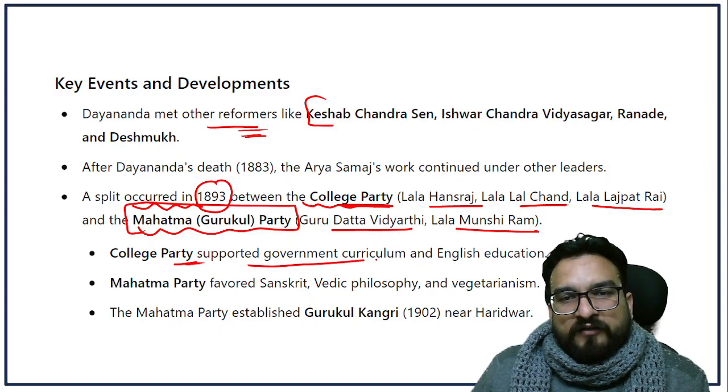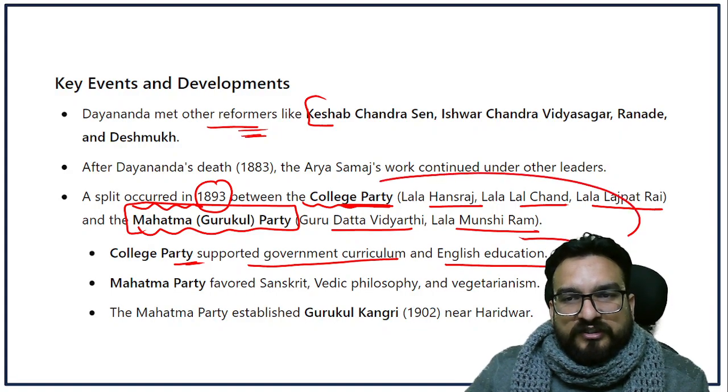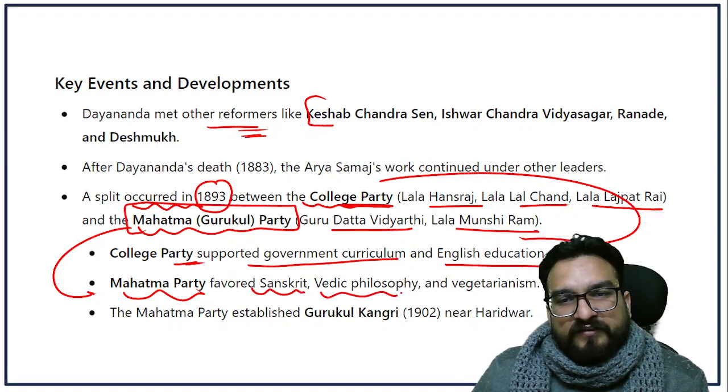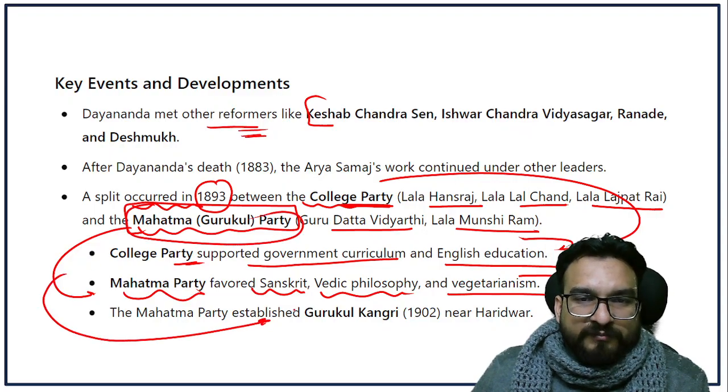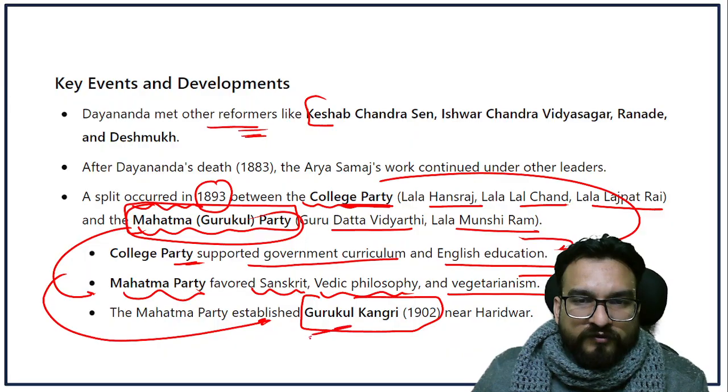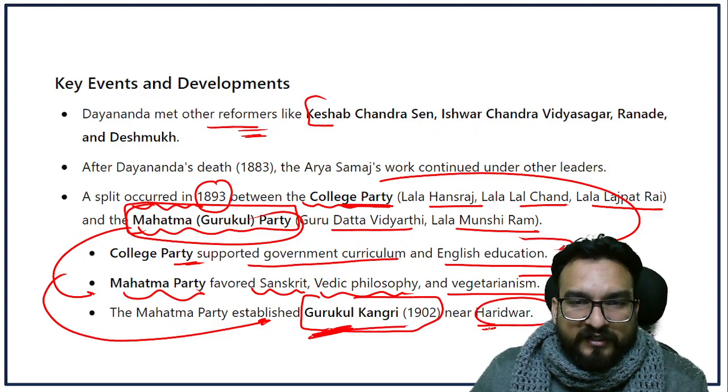The college party supported government curriculum and English education, whereas the Mahatma party, the Gurukul party, favored Sanskrit, Vedic philosophy and vegetarianism. So this Mahatma party was established in Haridwar. Today also you will find this college, Gurukul Kangri, near Haridwar, guys.